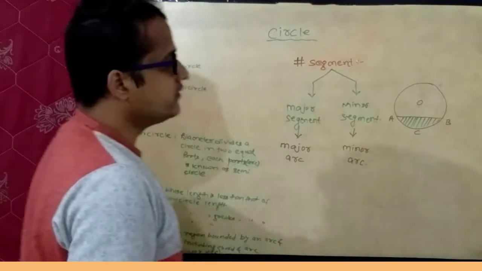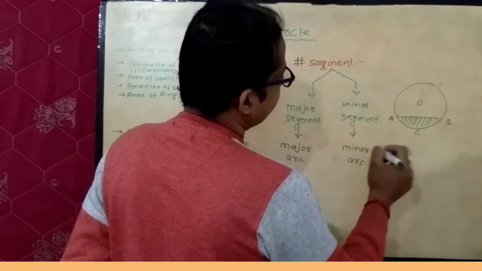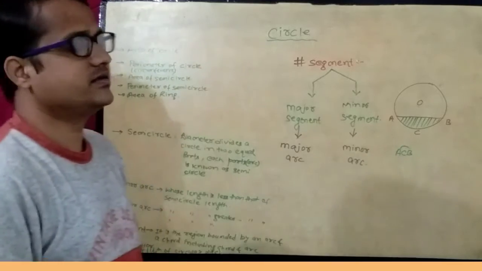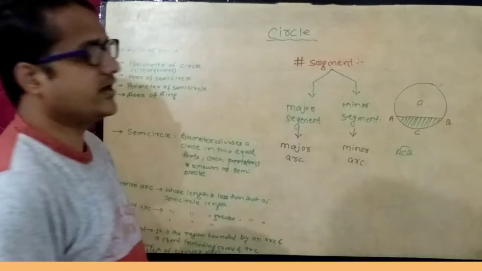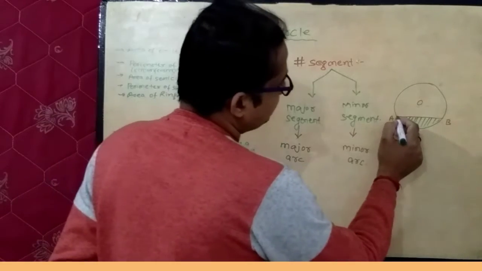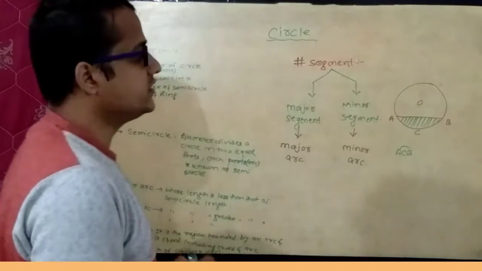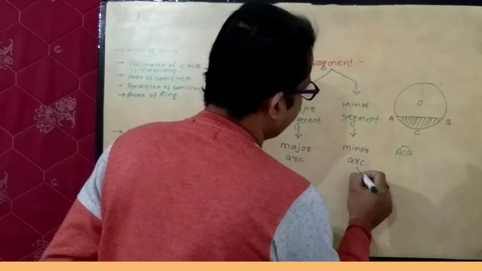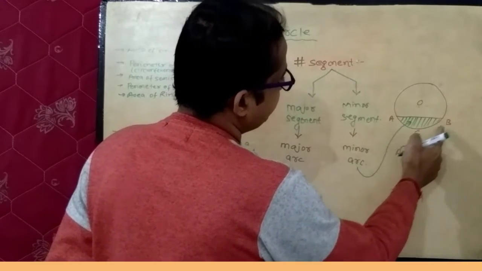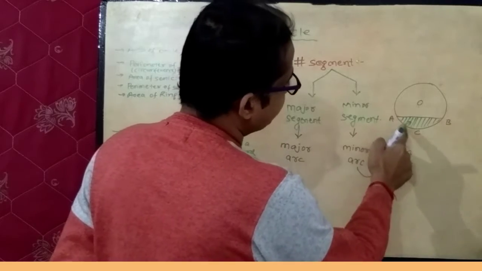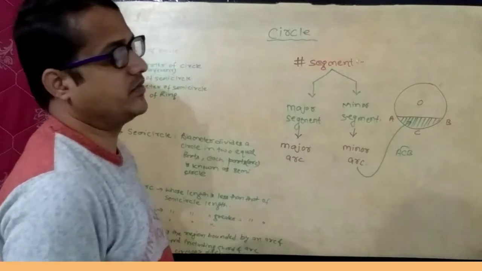See in this figure, if we consider arc ACB, then this arc length is less than the semicircle length. So this arc is a minor arc and the region bounded between this minor arc and this chord AB is known as a minor segment. So this segment A, C, B, A, including this arc and this chord, is known as a minor segment.